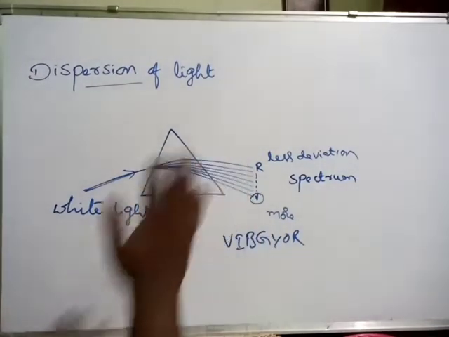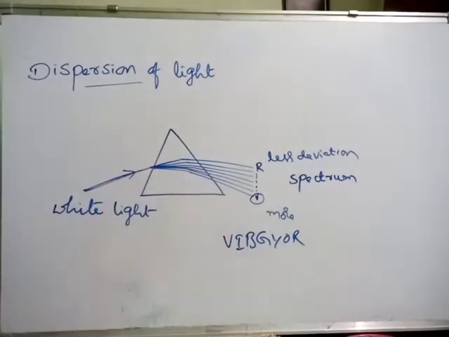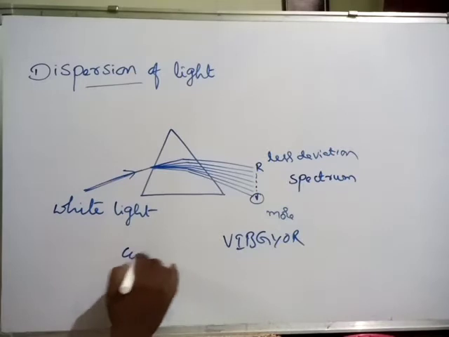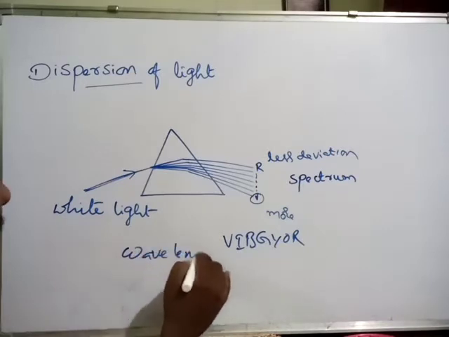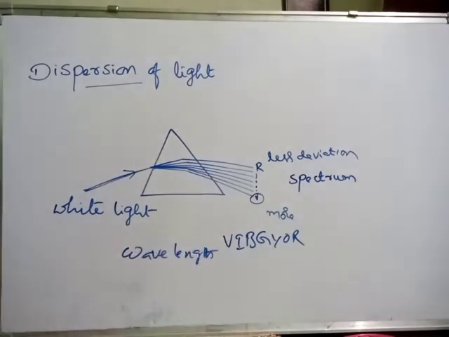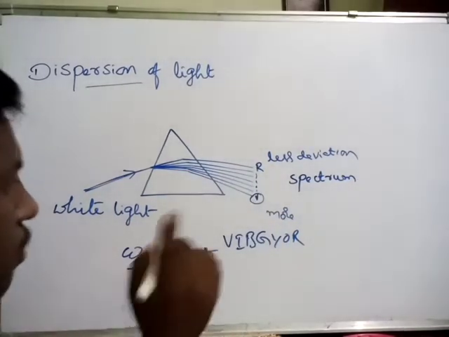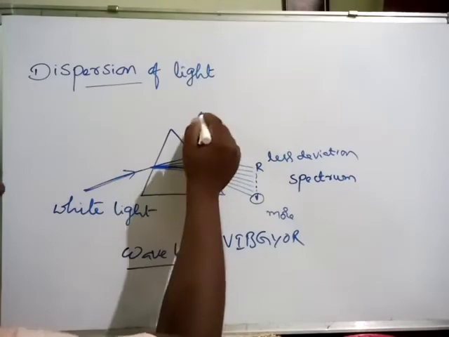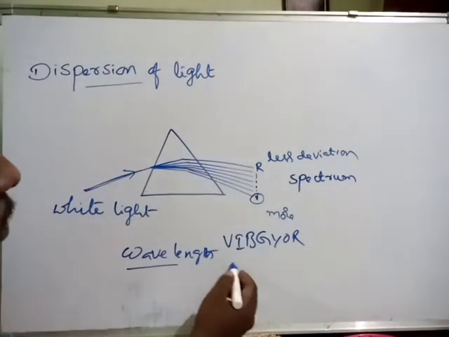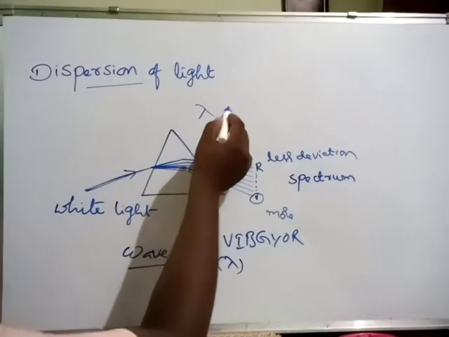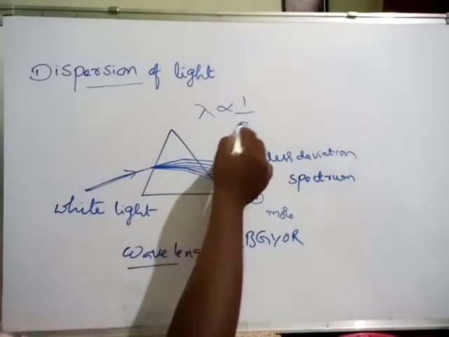Based on what factor can we say the deviation? Based on wavelength. Different colors have different wavelengths. What is the symbol of wavelength? Lambda. More wavelength, less deviation.